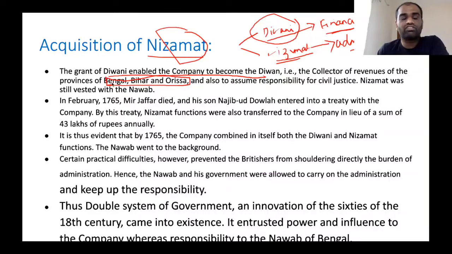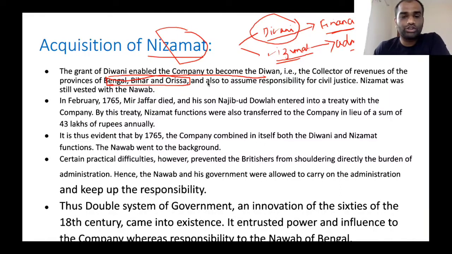Now, this particular information can be asked in UPSC prelims. For example, the Diwani rights were granted to the East India Company in which of these provinces: Bengal, Bihar and Odisha; Madras, Bengal, Bombay? Based on that, they can ask questions in UPSC prelims. So remember this particular detail.